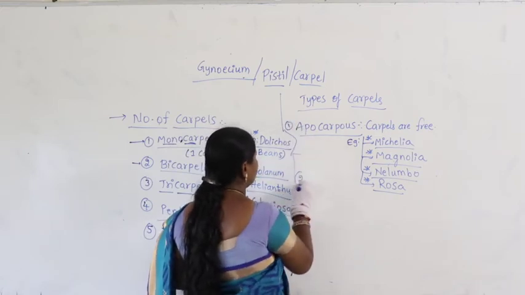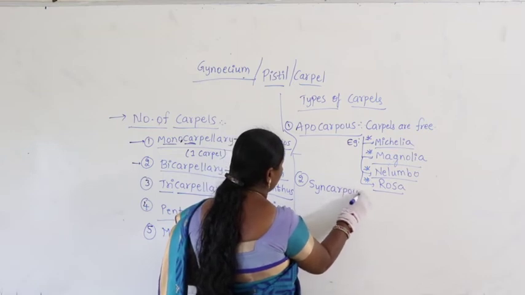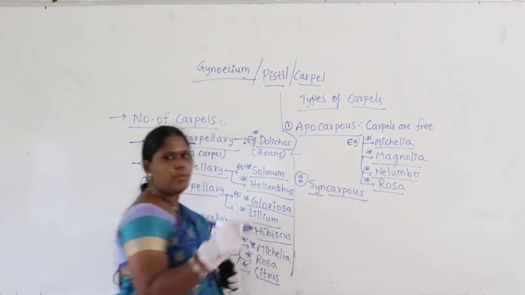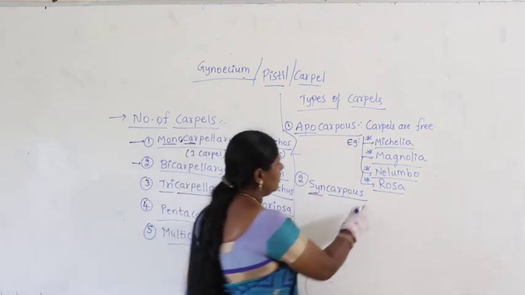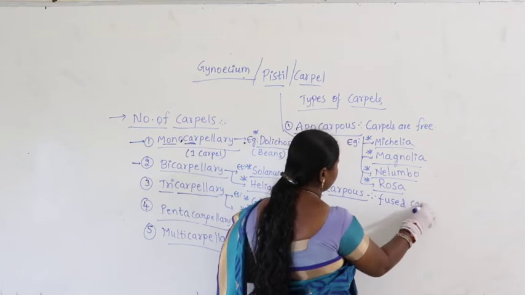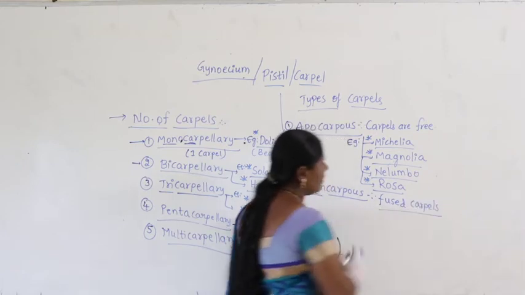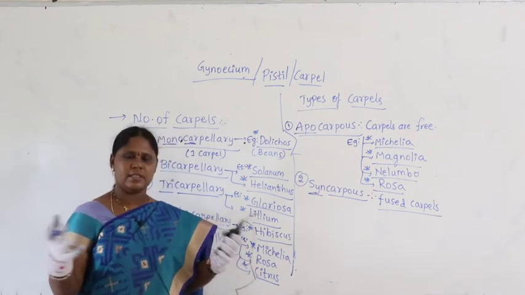Similarly, let us take the condition syncarpous. Apo means free, syn means fused. So here the flower contains fused carpels. Fused carpels means the carpels are united, all the carpels are joined.